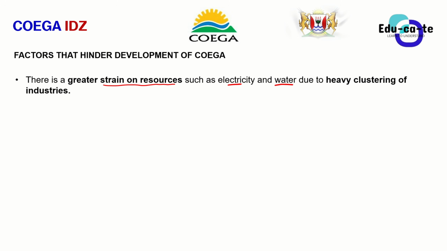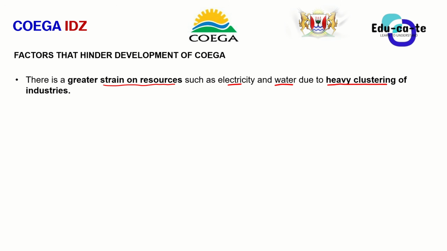And you cannot also have an industry operating without the use of electricity as well. So if we are having a heavy clustering of industries, because the Koha ITZ is one of the best and the toppest industrial development zones, so we have got heavily clustered industries. Okay, it's almost like the PWV, or the Pretoria, Witwatersrand and Vereeniging region, but it is not that much, because the Joburg region or the Gauteng industrial area is too much over concentrated.